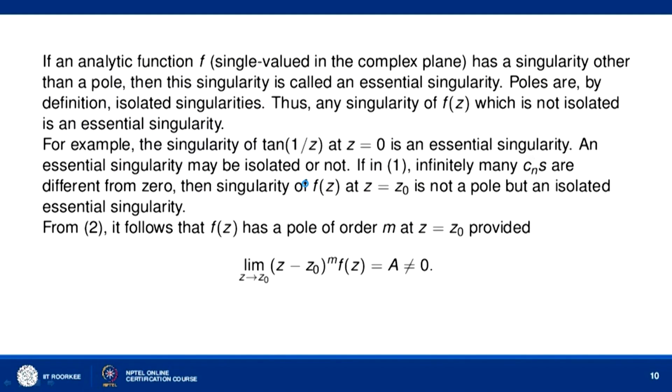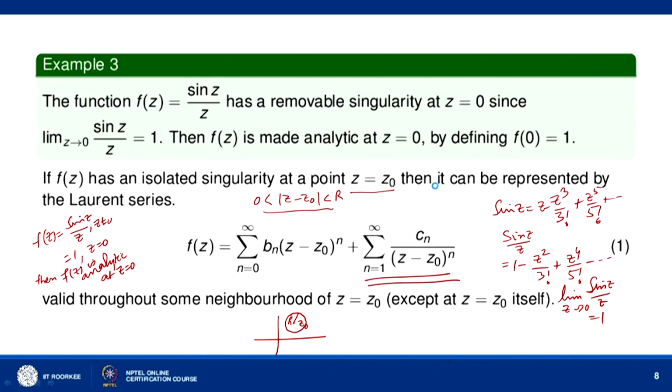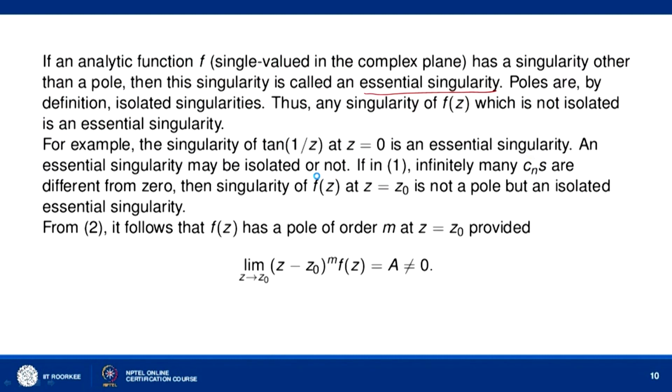Now, if an analytic function f, say we are considering single valued functions in the complex plane, has a singularity other than a pole, then this singularity is called an essential singularity. Poles are by definition isolated singularities. You can see while defining a pole here, we started with f(z) has an isolated singularity at z equal to z naught. Thus, any singularity of f(z) which is not isolated is called an essential singularity.